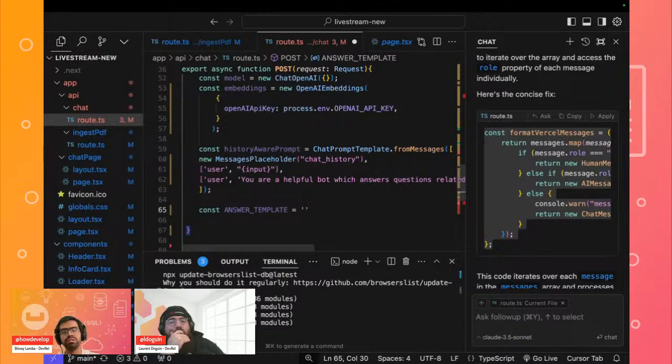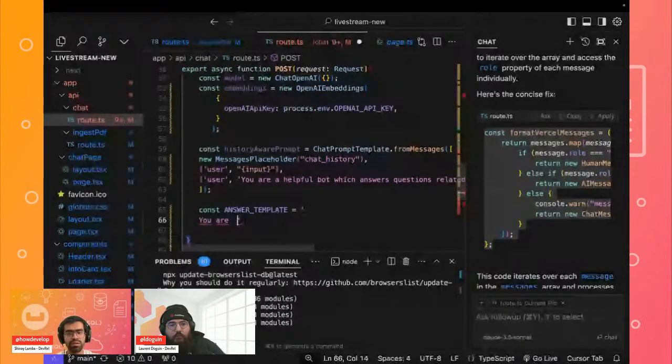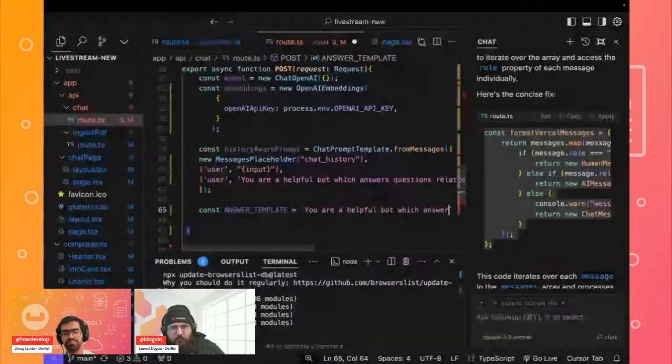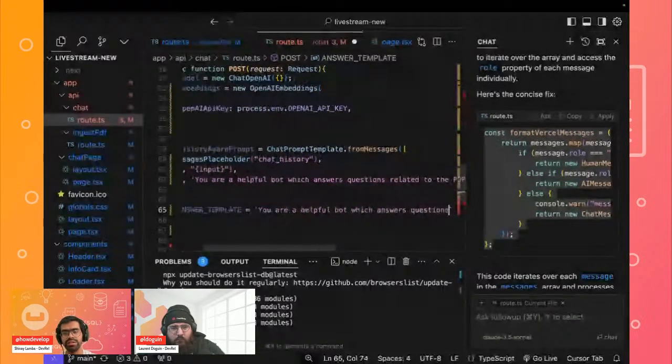So we can just simply say that you are a helpful bot. I think I was using the wrong bracket. Okay. So you are a helpful bot which answers questions related to the PDF.